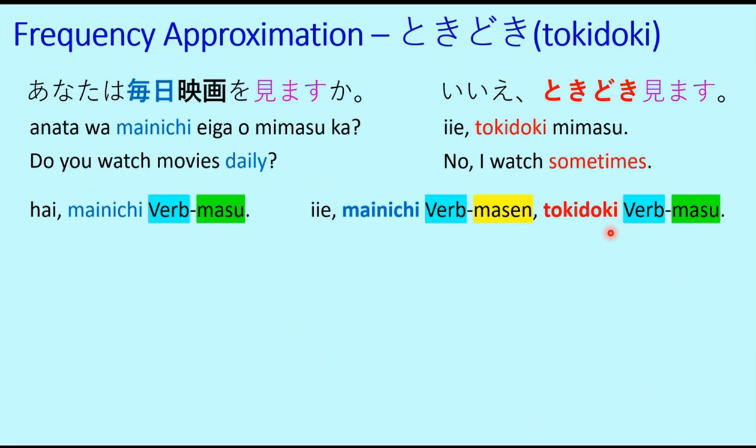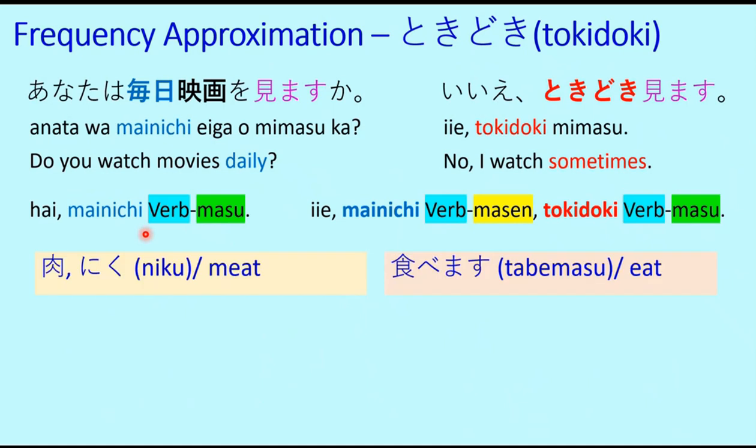Anata wa mainichi eiga o mimasu ka? Hai, mainichi eiga o mimasu. Ie, mainichi mimasen. Tokidoki mimasu. So, hai mainichi mimasu. Ie mainichi mimasen. Tokidoki mimasu. So this is the complete answer. This is the answer in positive way. So now let's practice using some more examples.